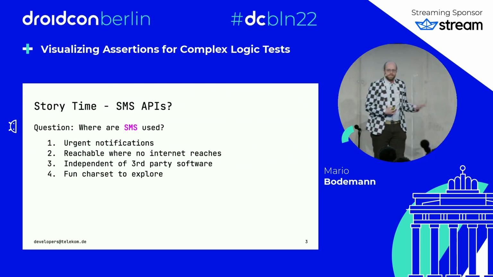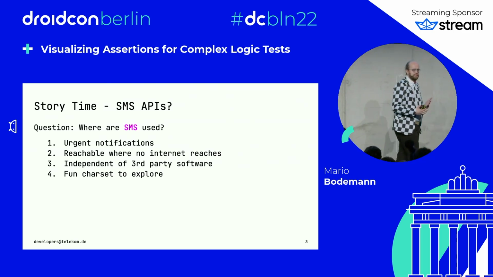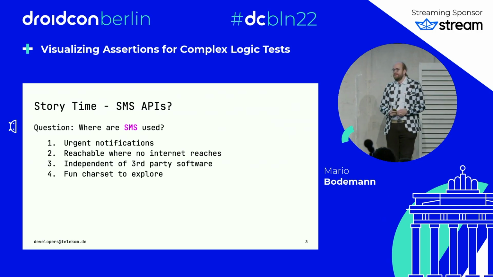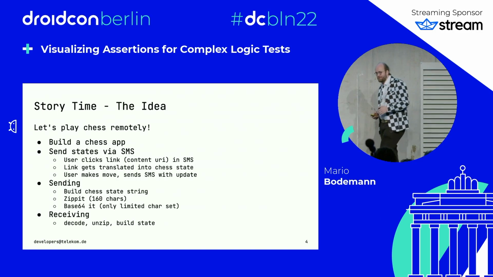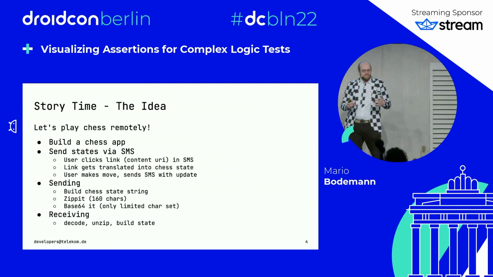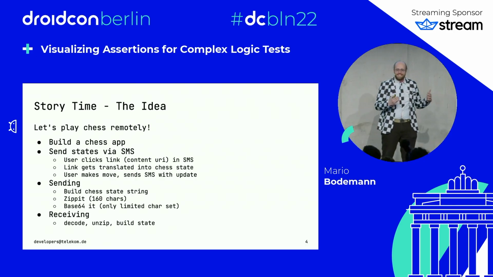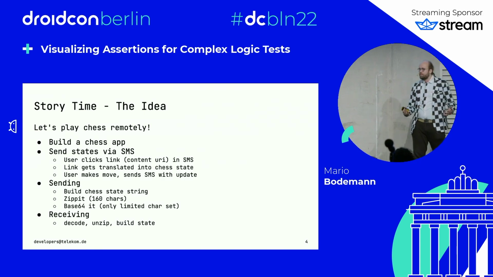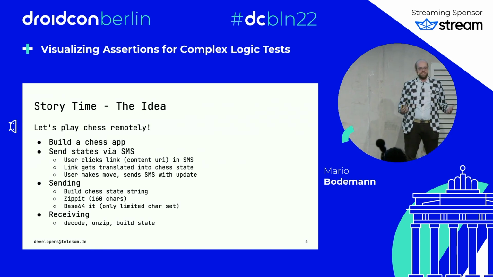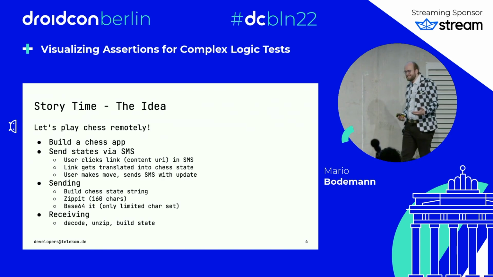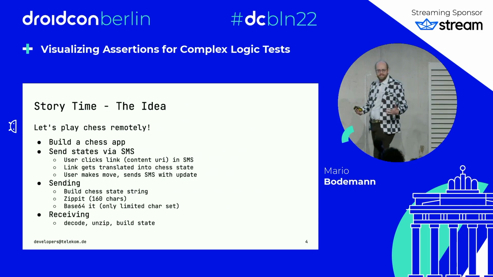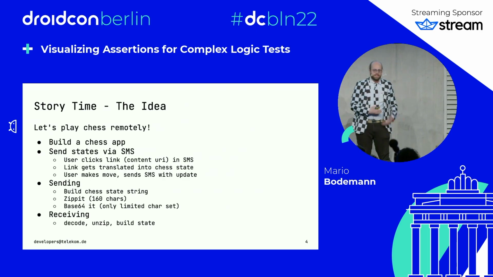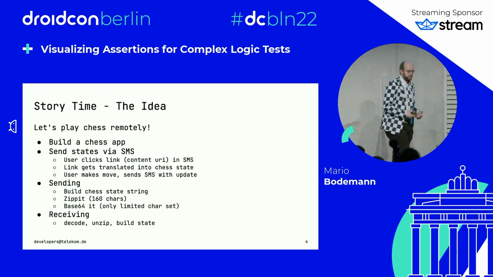Another thing I wanted to explore is how the ancient technology worked with something like character encoding. That's why I took a look at this one. And since we were talking about something that needs to be urgently solved and reacted to, I obviously had to think about playing chess together, right? So the idea is we play chess, I make my move, send you an SMS, you receive the SMS, and then you react to my move.